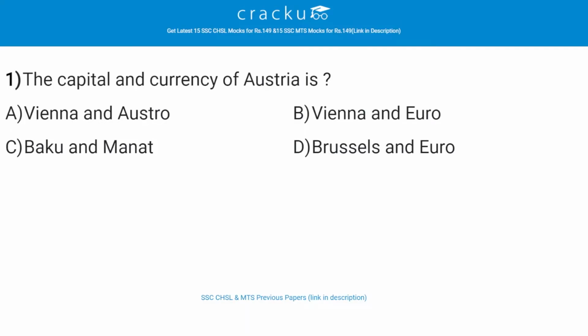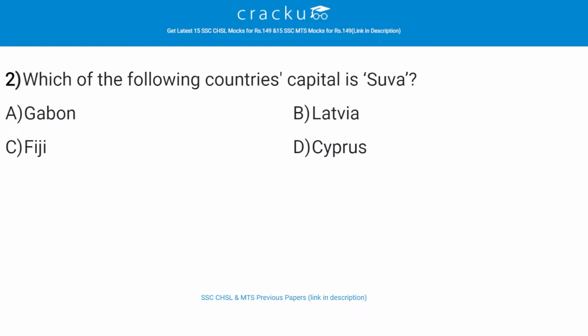The capital and currency of Austria is, the correct answer is B, that is Vienna and Euro. So the capital is Vienna and the currency is Euro for Austria. Which of the following countries' capital is Suva? The correct answer is C, that is Fiji. Suva is the capital, chief port and commercial center of Fiji in the South Pacific Ocean.